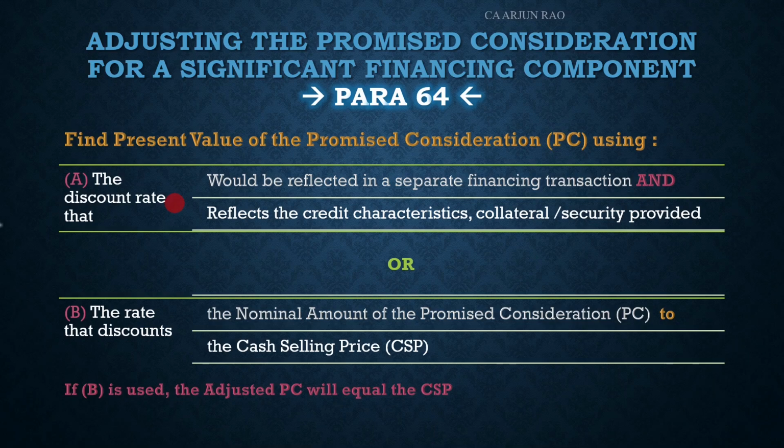So applying the provision to this question, what does this point A mean? If the operator were to give a loan to the grantor, what interest rate would be charged, after considering credit characteristics and collateral or security provided? That is what point A is. The second rate that can be used is basically the implied interest rate.